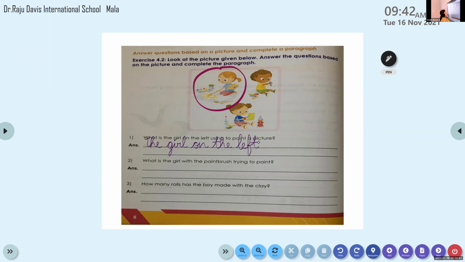The girl on the left is using a brush. Only one is there, right? In her hand, a brush to paint. Yes, a brush.